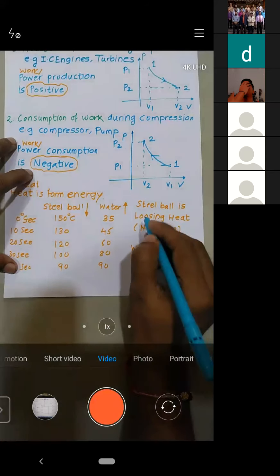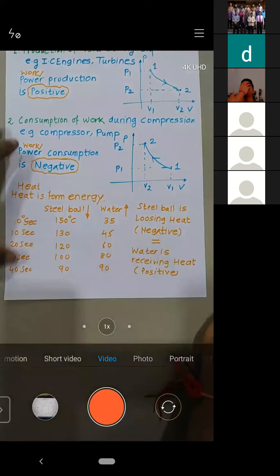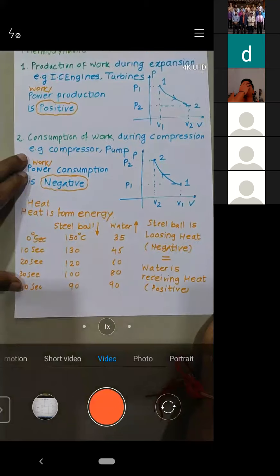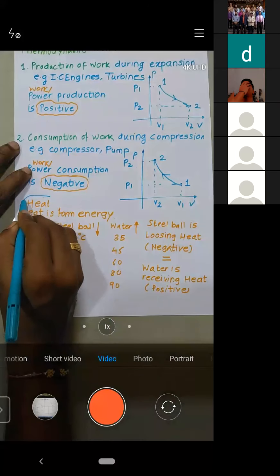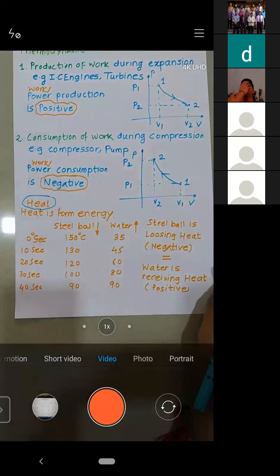Is it okay with this one? Let me know. Is it okay? Is it okay or not? Is it clear? Yes, sir. Okay, no problem.